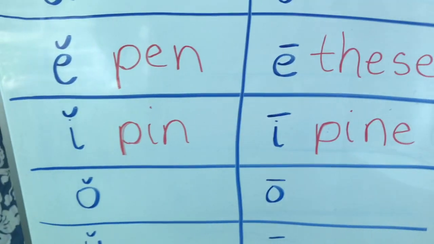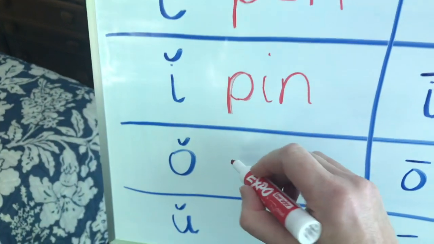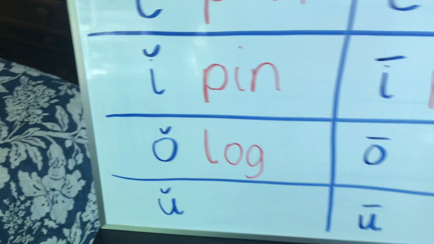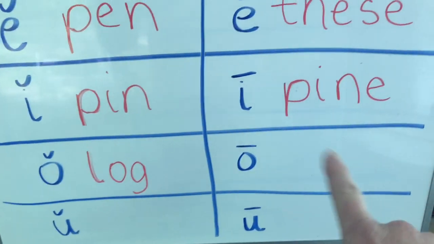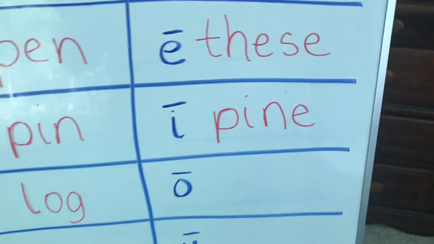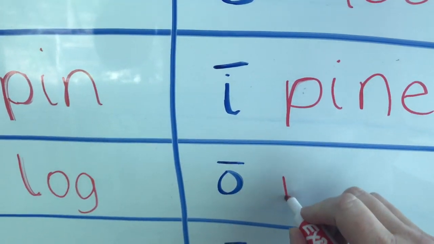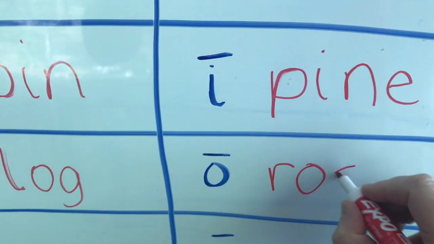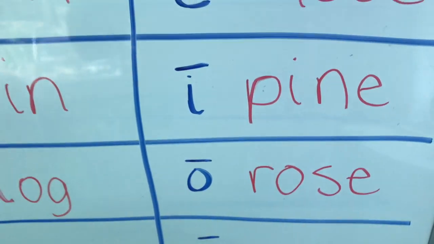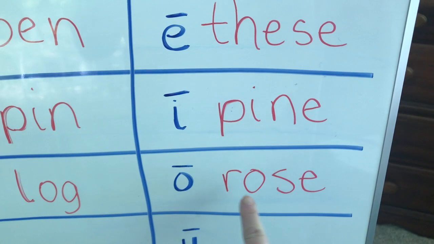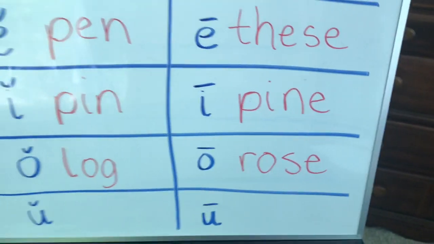Okay, let's do a short O word. How about log? Ah, makes that sound. Now we need to change one to make it a long O. Let's do something different. Let's do, ooh, I like these kind of flowers. Instead of ah, we're going to make it say its own name, O. So this is rose. Remember, that's a silent E.